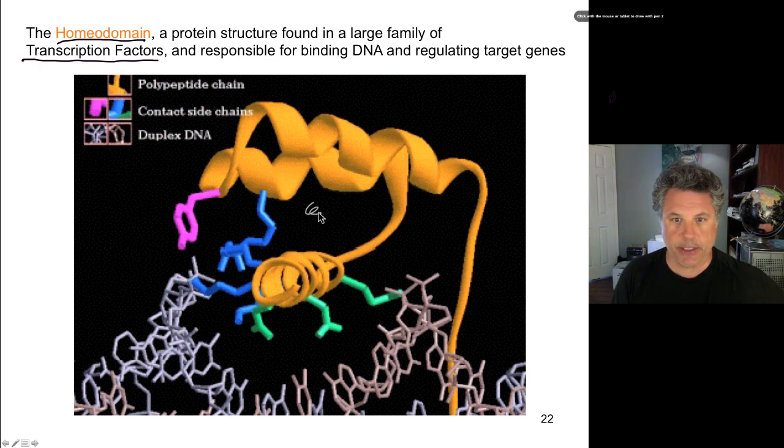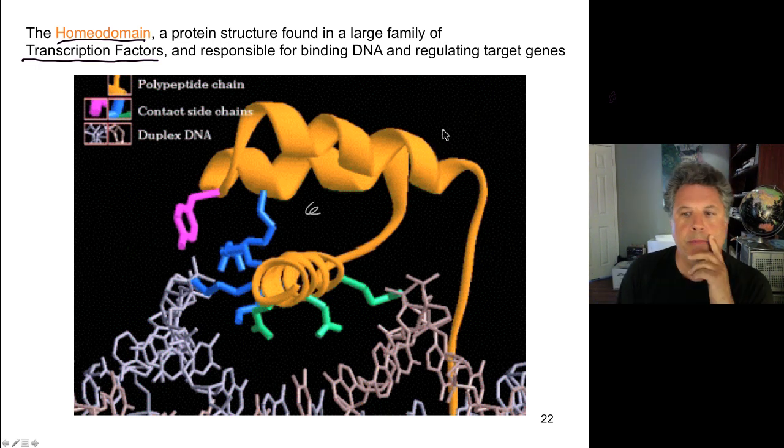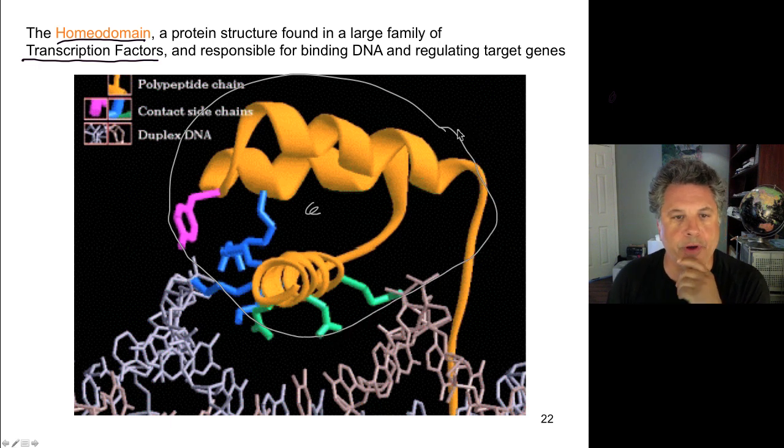So we'll change the color here. Containing 3 helices, which we haven't gotten to yet in the course, but we'll talk a lot about protein structure. The point being that this homeodomain structure is highly conserved amongst a wide variety of members of a protein family.